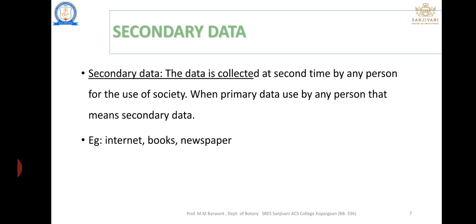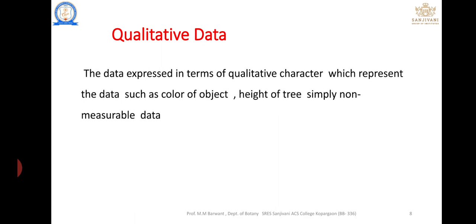Simple concept given. The next concept is qualitative data. You should know the difference between quality and quantity data. Data means information, information that is useful for statistics and for another person. Qualitative data is determined by the quality of the object.